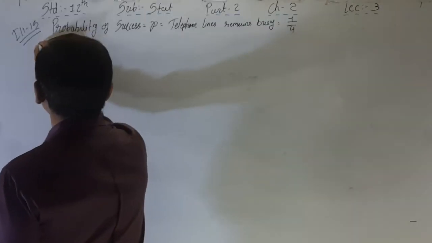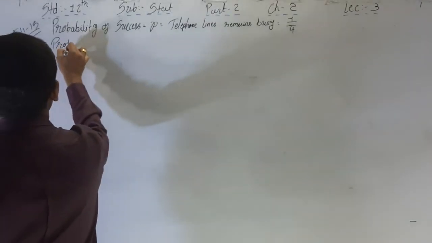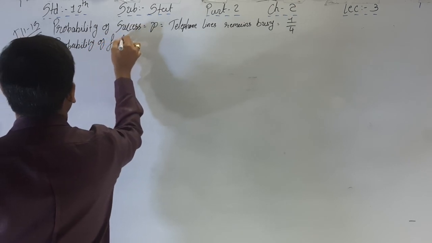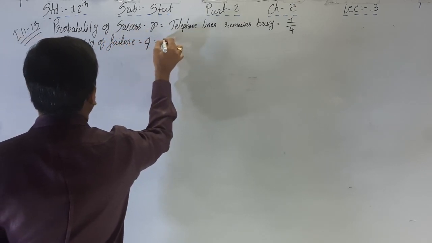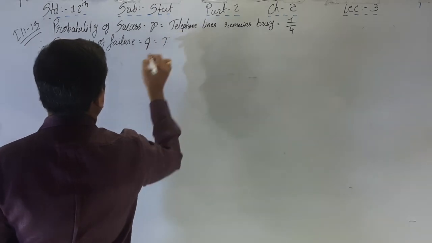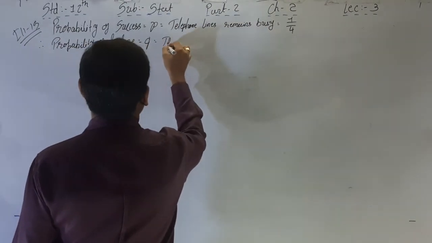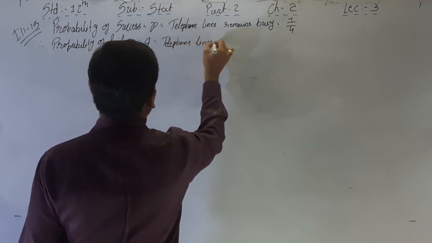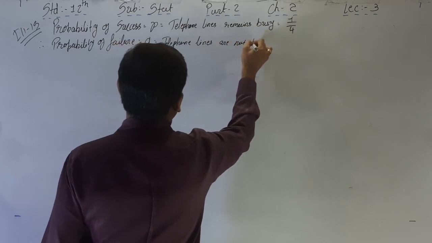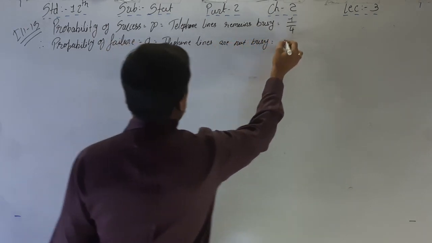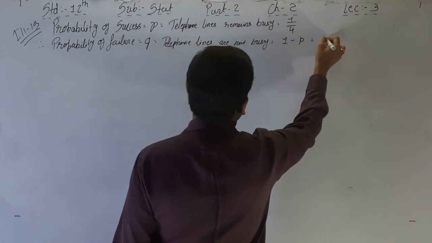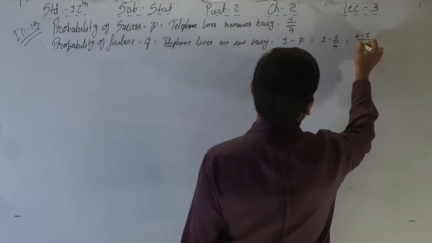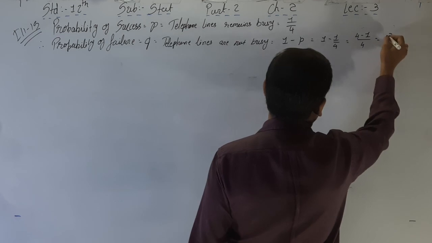Therefore the probability of failure Q is equal to telephone lines are not busy, 1 minus P is equal to 1 minus 1 by 4. 4 is the LCM, that's why 4 minus 1 by 4, that's why 3 by 4.